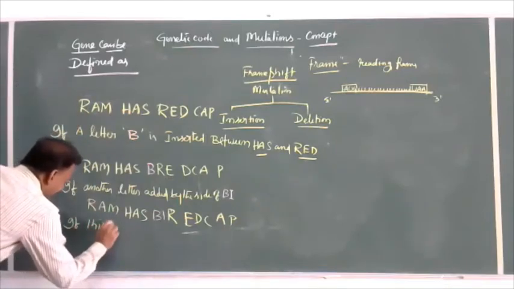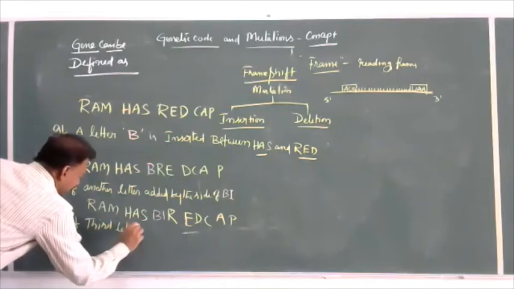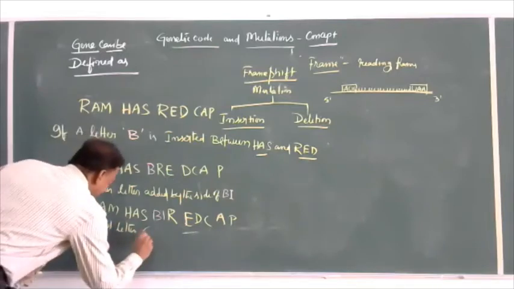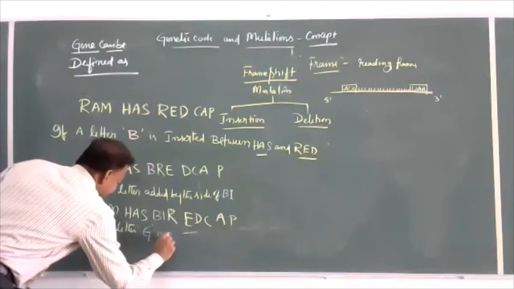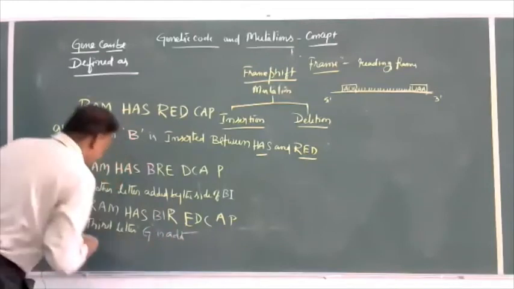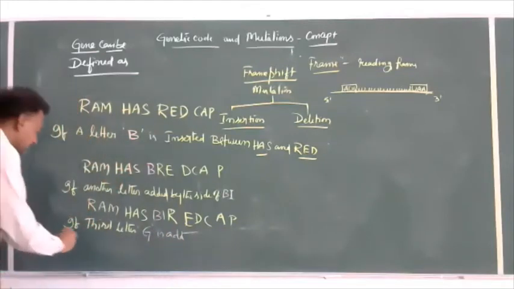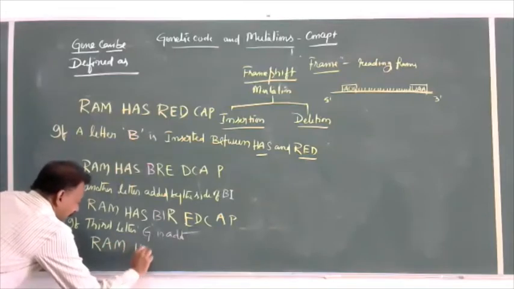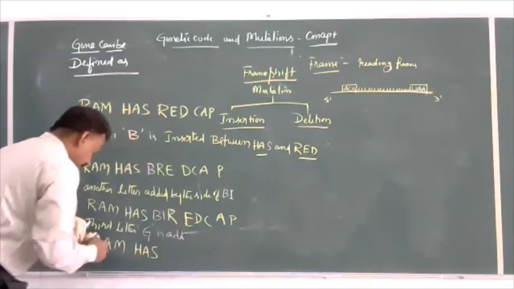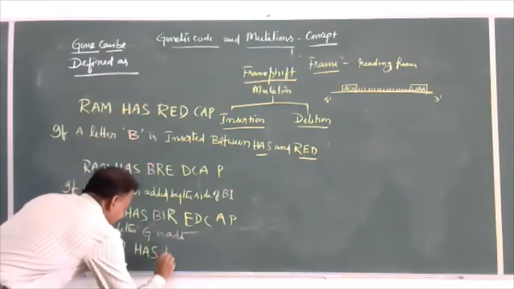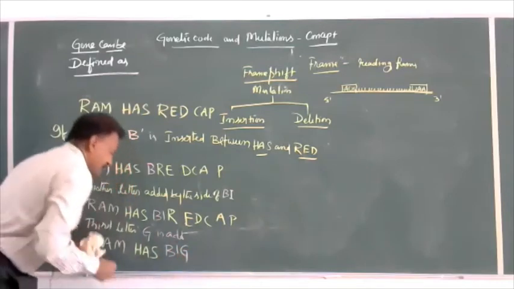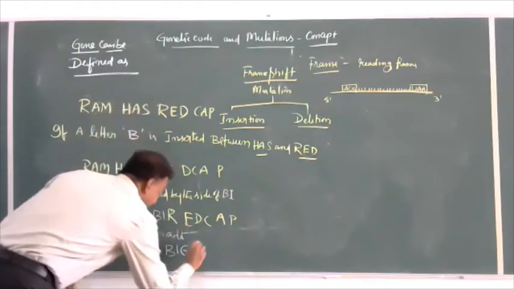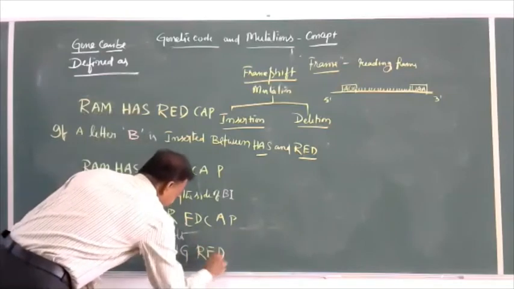If we add a third letter G, if third letter G is added, let us see. Ram has B-I-G, big, R-E-D, red.